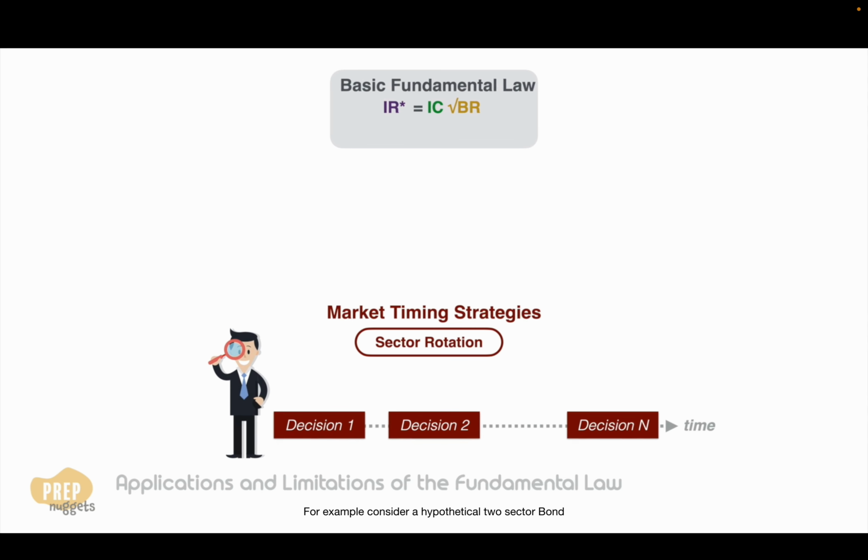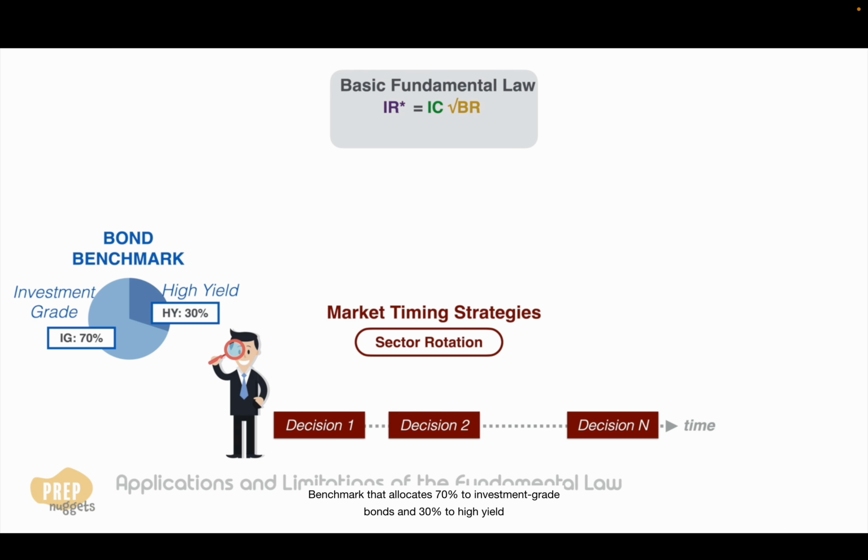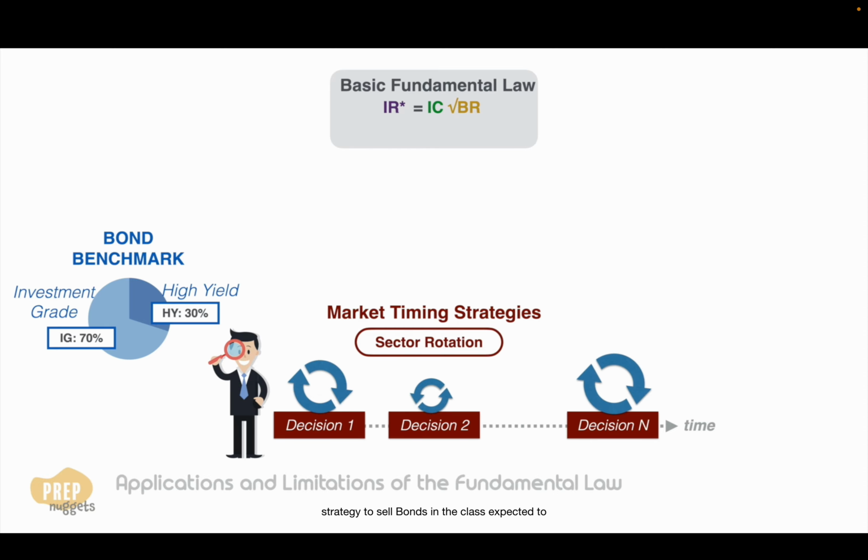For example, consider a hypothetical two-sector bond benchmark that allocates 70% to investment-grade bonds and 30% to high-yield bonds. An active manager applies the sector rotation strategy to sell bonds in the class expected to underperform and buy bonds in the class expected to overperform, making such rotation decisions quarterly.